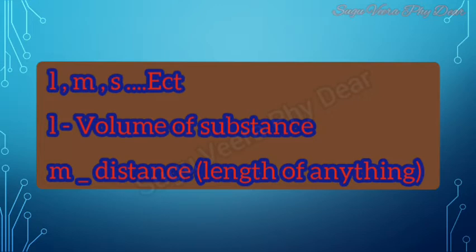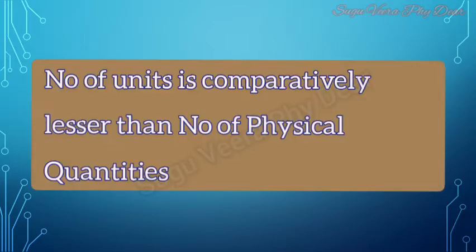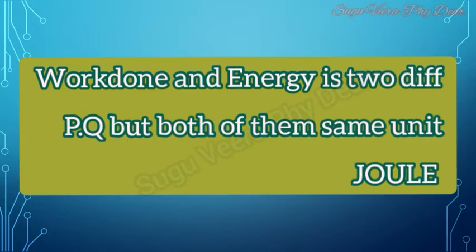Length is the distance of any thing, and there are many other units. The number of units is comparatively less than the number of physical quantities because many physical quantities are represented by the same unit. For example, W is work done and another physical quantity is capital E, energy.